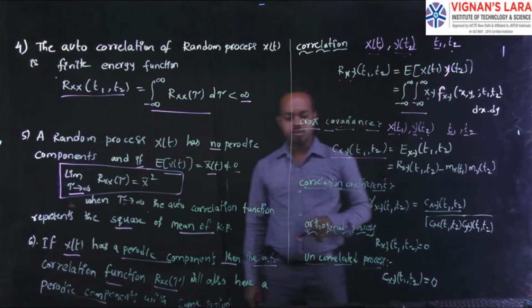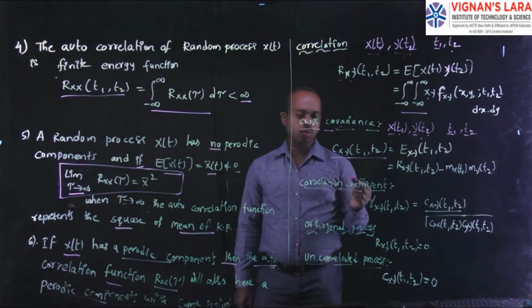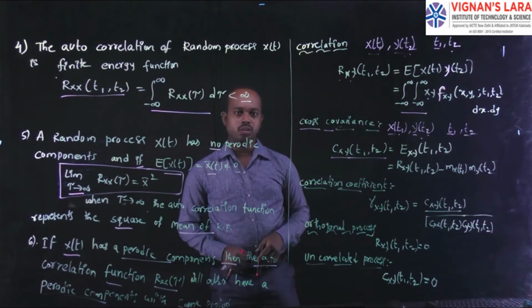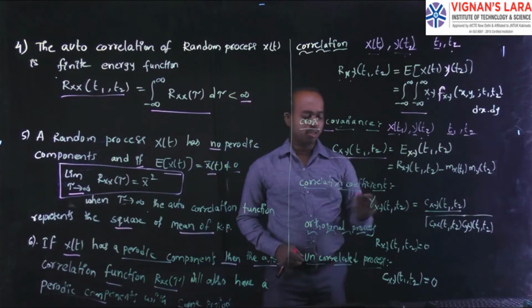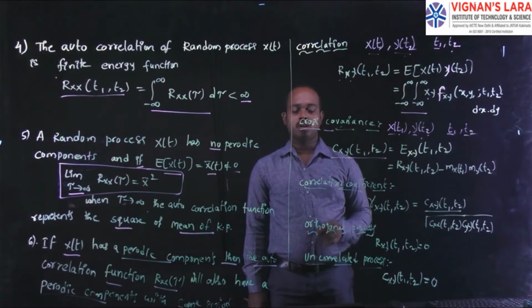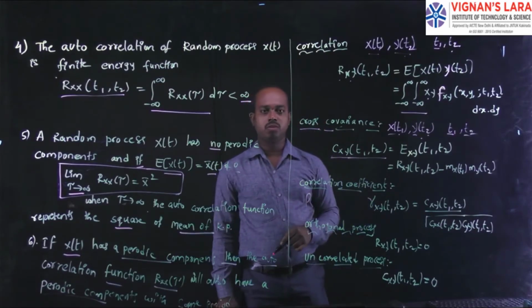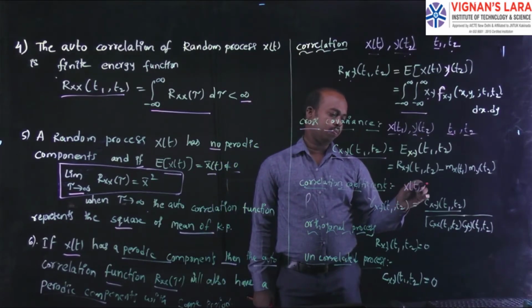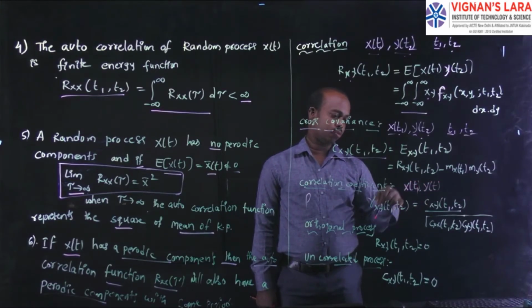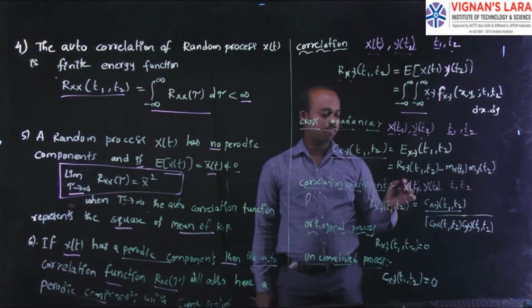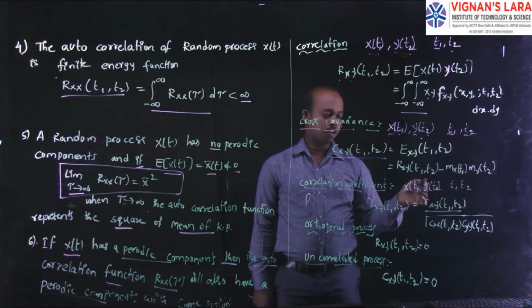Next, the correlation coefficient. Already you know the correlation coefficient from the third unit. The correlation coefficient for the random process we define with a small r; in that case, we use the rho symbol. Here you can consider the two random processes x of t and y of t, with timings t1 for x and t2 for y.